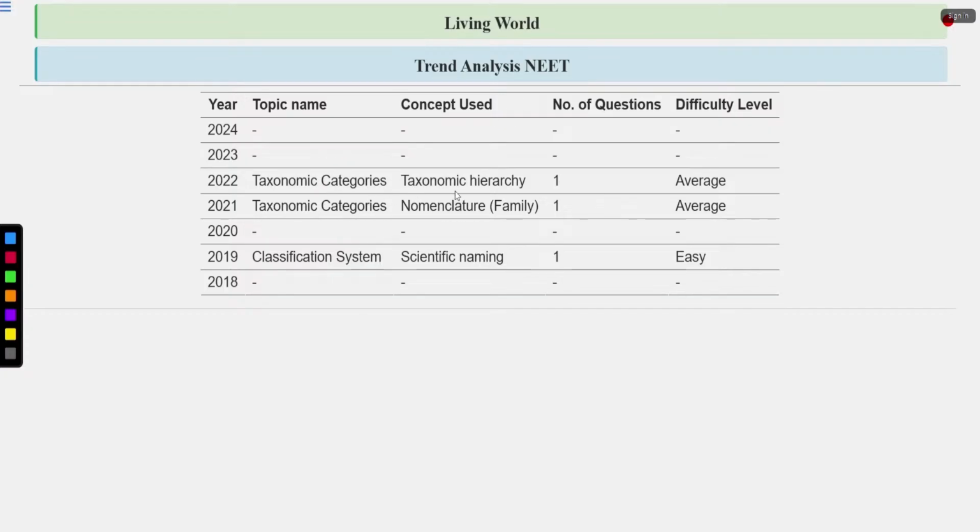Within taxonomic category, the concepts were taxonomic hierarchy and nomenclature, and a question also came from the concept scientific naming. Only one question has come in the NEET exam in the years 2022, 21 and 19. What is the difficulty level? Questions are usually of easy type or average type.